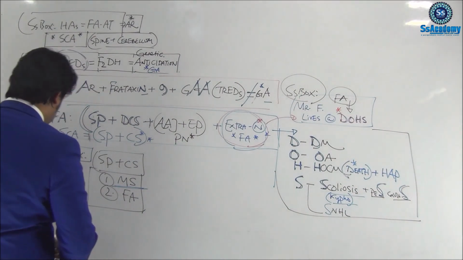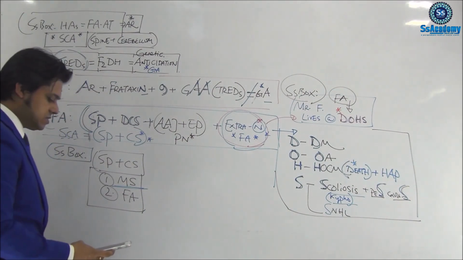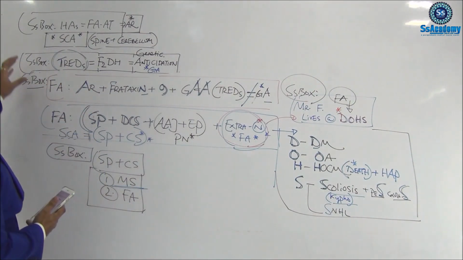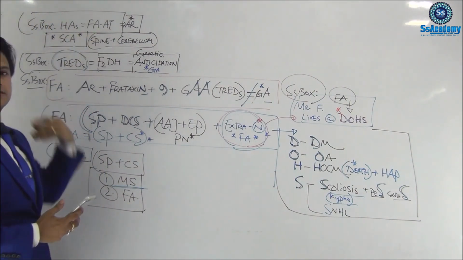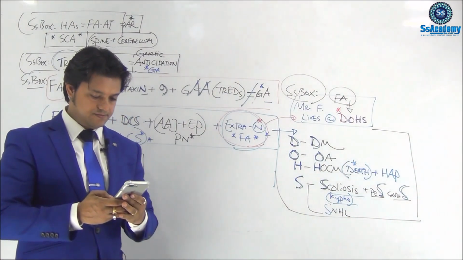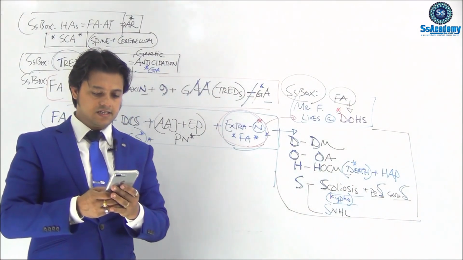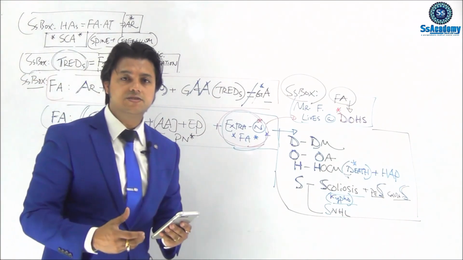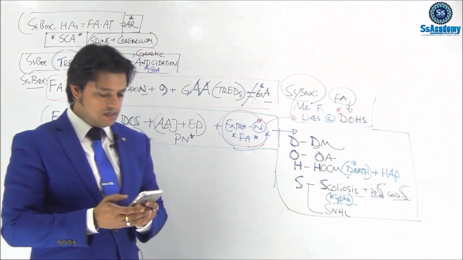Now I'll discuss a little bit from your notes. There is another hereditary ataxia, ataxia telangiectasia. Just follow me in your notes. Another name for ataxia telangiectasia is Louis-Bar syndrome.